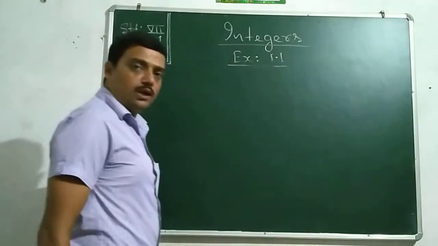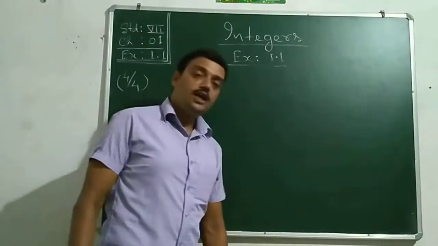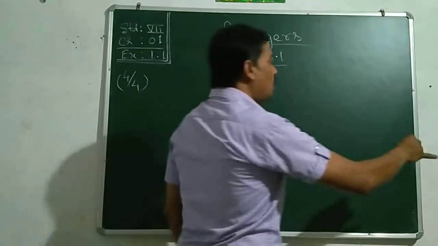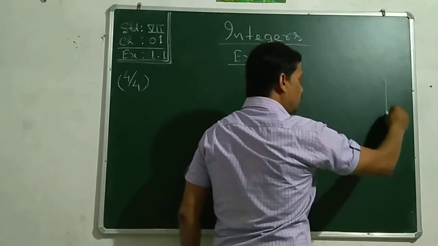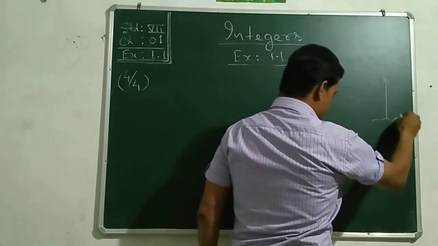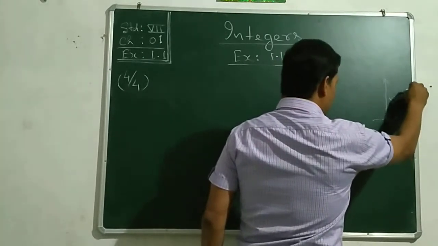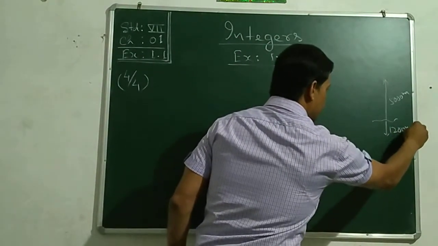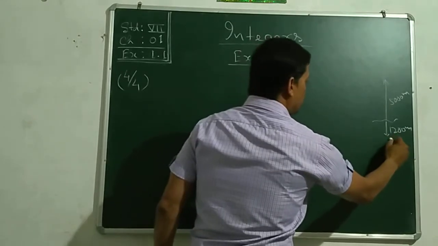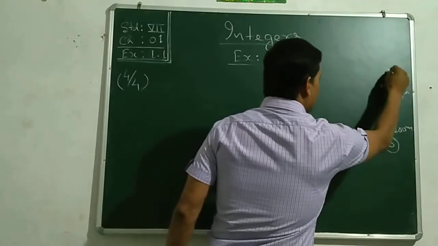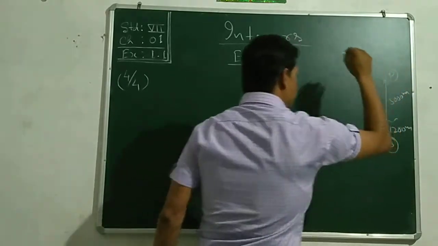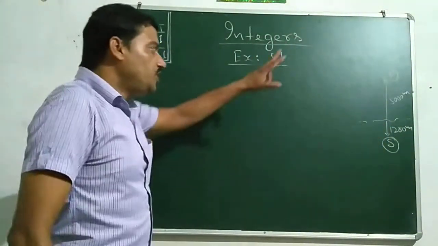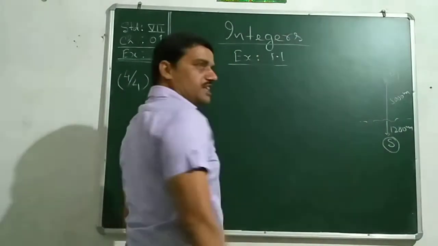Now look at the 4 number sum. In the 4 number sum, an aeroplane is flying at 5,000 above the sea level. Say this is the sea level, 5,000 meters, and a submarine is at 1,200 meters underwater. So assume that this is the submarine and this is the aeroplane, that is P, and this is our sea level. We need to find out the vertical distance between them.